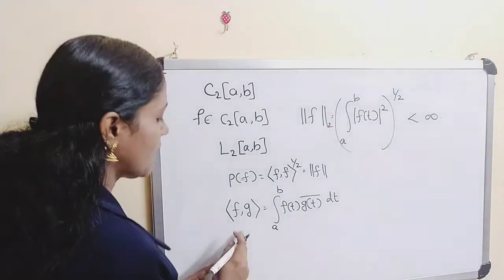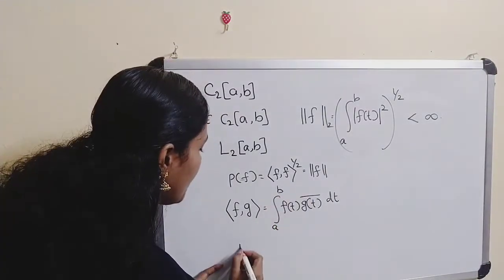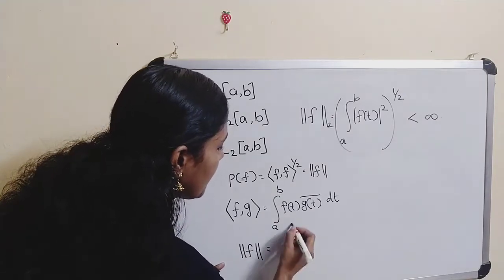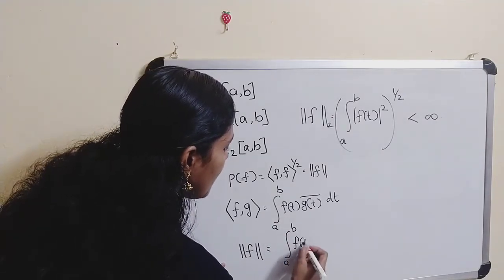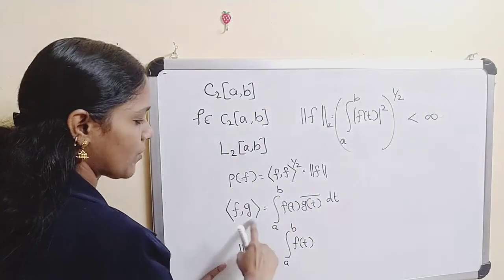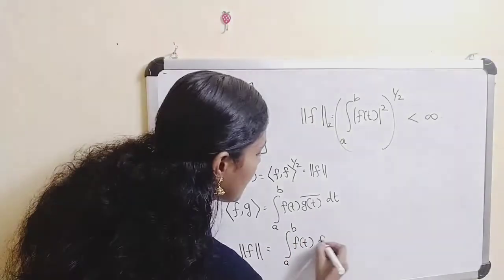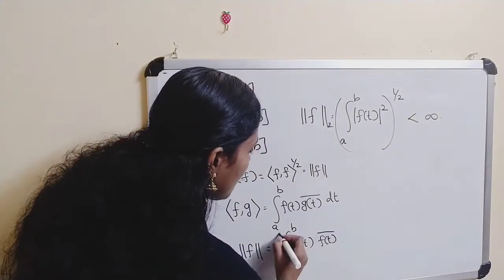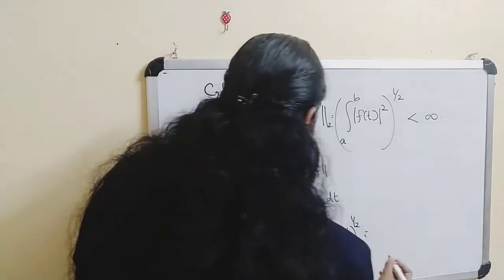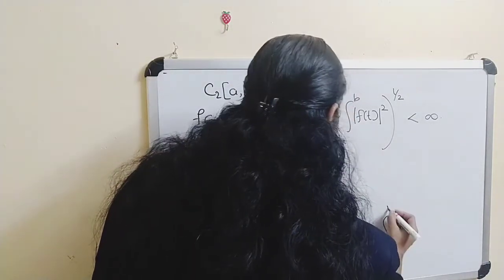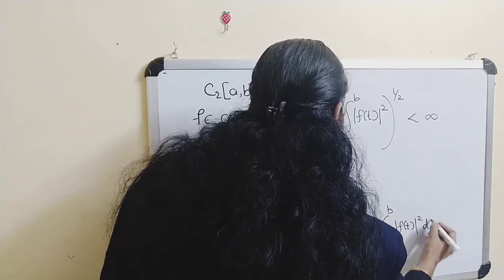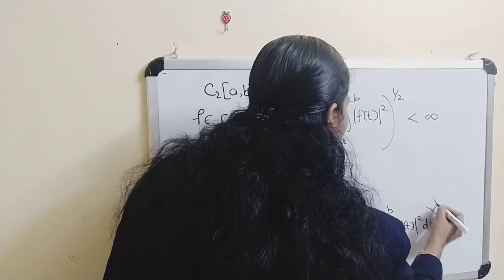So now what about the norm of f? The norm of f is equal to the inner product of f with f, whole raised to 1 by 2. The inner product of f with f means the integral of f of t times f of t conjugate dt, whole raised to 1 by 2, and this is equal to the integral from a to b of mod f of t whole squared dt, whole raised to 1 by 2.